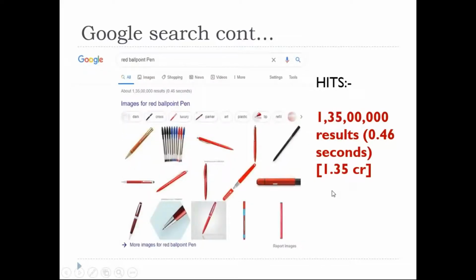Then I am further optimizing my keyword. What is the keyword I have given? Red ballpoint pen. Now the search came down, right? 1.35 crores. Now I have included the keyword red here. That's all, right?